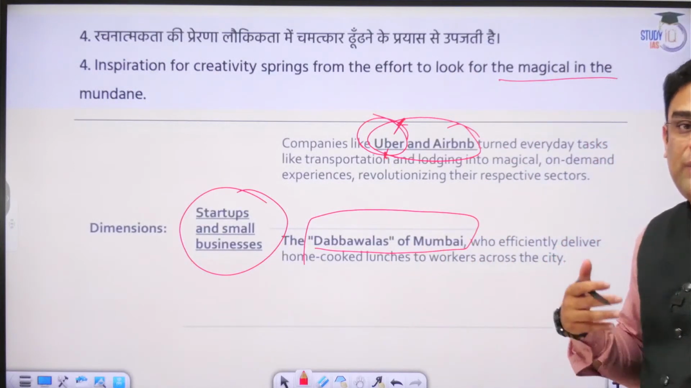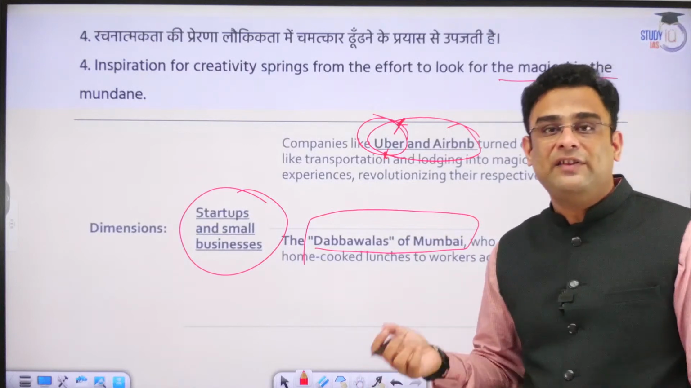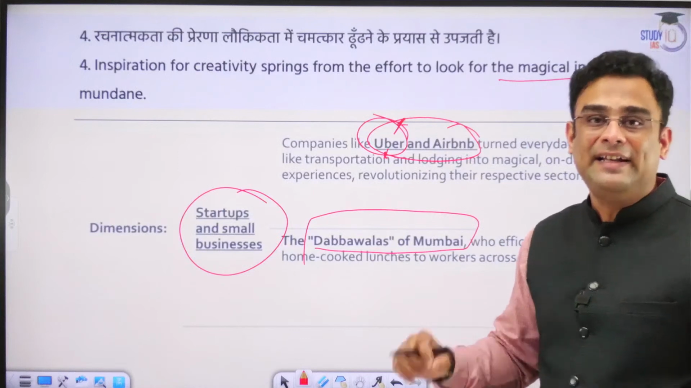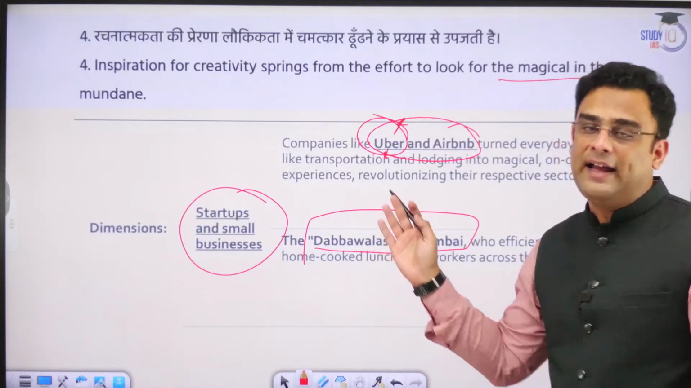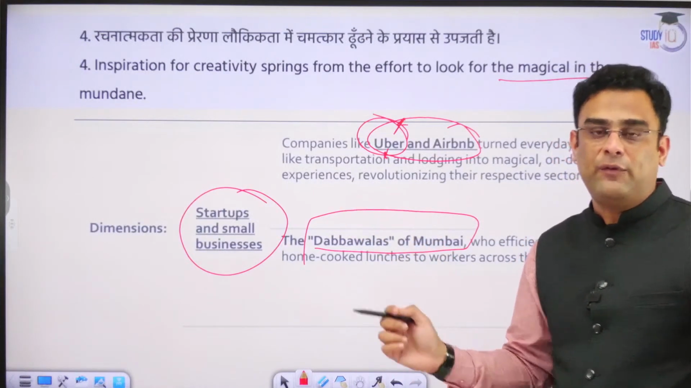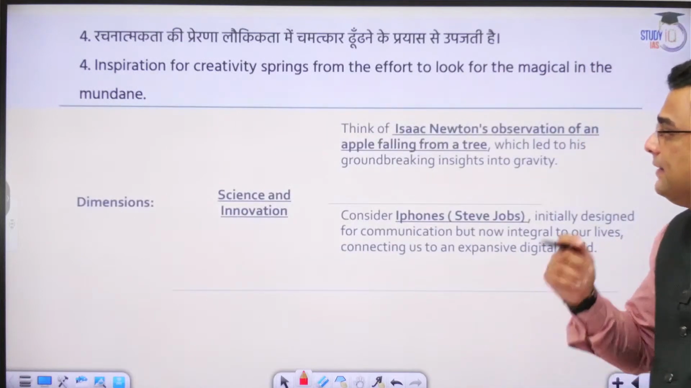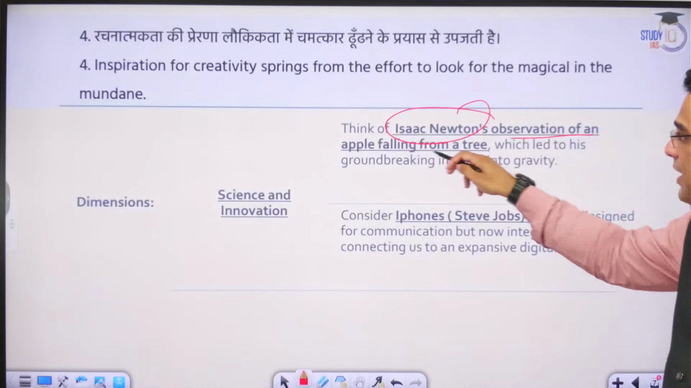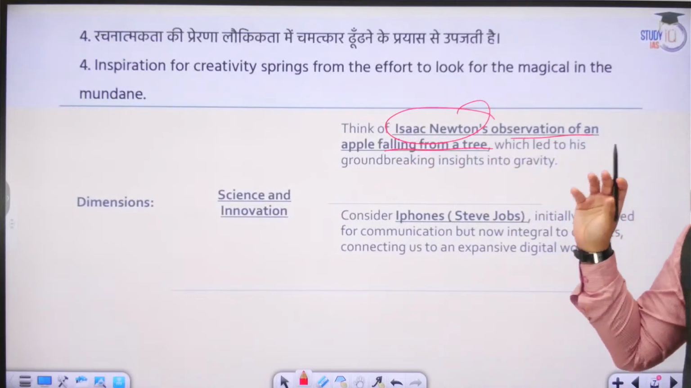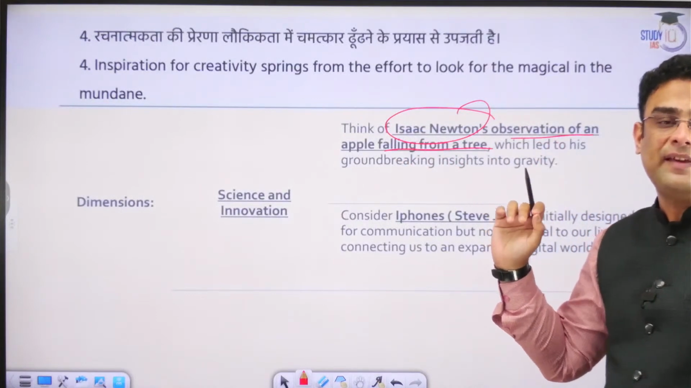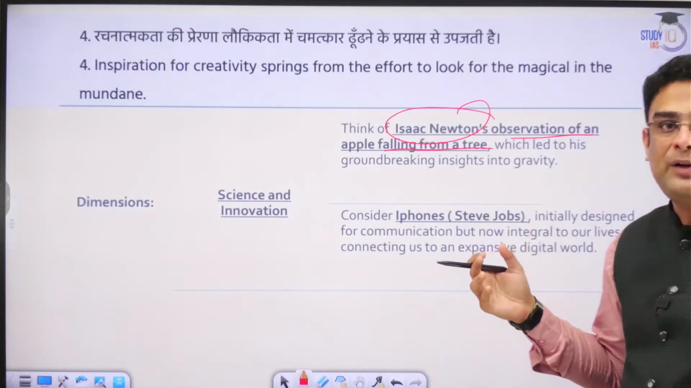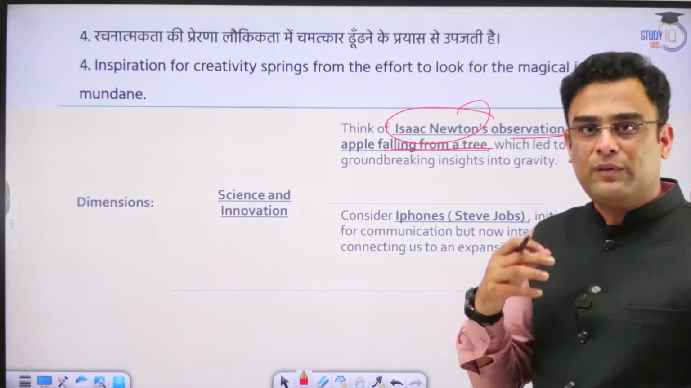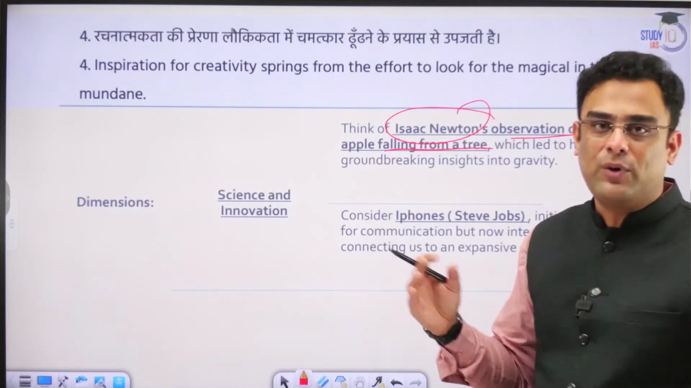A unique type of service that enables these people to get a hot home cooked meal in time in their office. It has such a great impact on the lives of all concerned. Okay. Then science and innovation. Isaac Newton's observation, again that same example, guys, of the apple dropping on his head. That same thing could have happened to so many different people. Most others would have simply consumed that apple and forgotten about it.